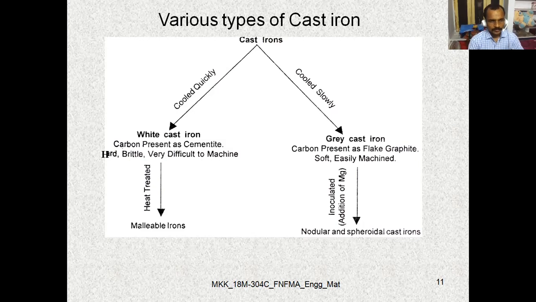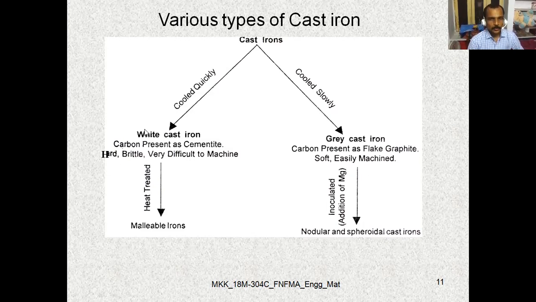So whenever the word cementite comes, depending upon the carbon content, that particular part or specimen will be unmachinable, since it is hard, brittle, and very difficult to machine. Whereas coming to the gray cast iron, the carbon is present as flake graphite, soft, easily machinable.